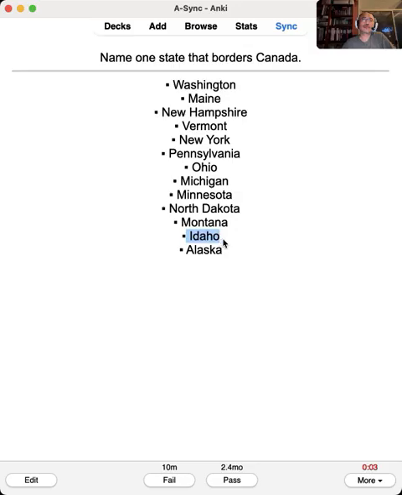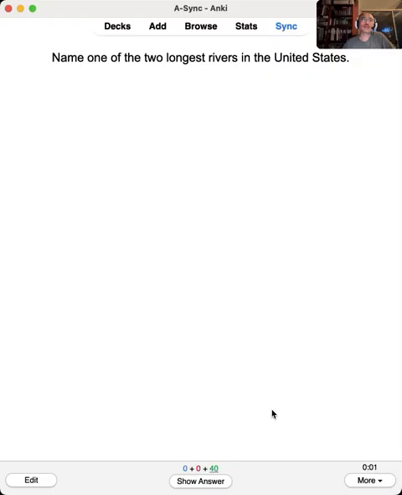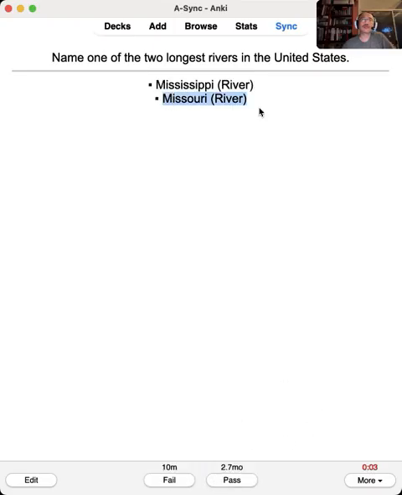I didn't know Idaho. Wow. Name one of the two longest rivers in the United States. Mississippi and Michigan. Missouri. Okay, I have to pay attention to this.